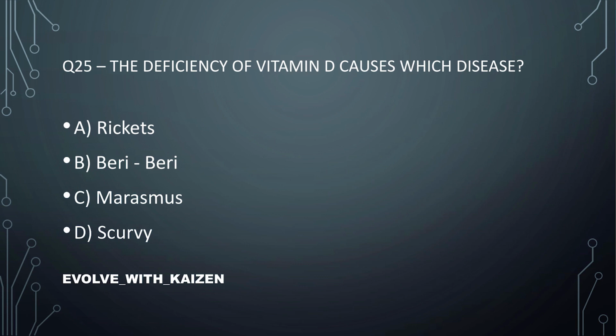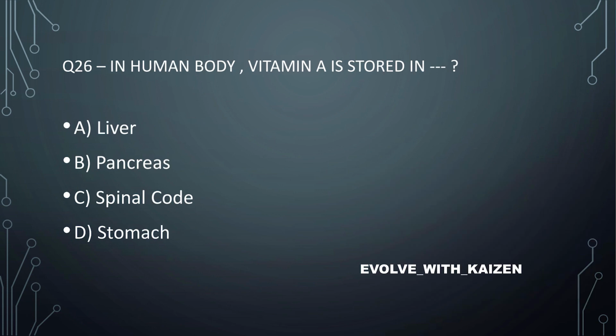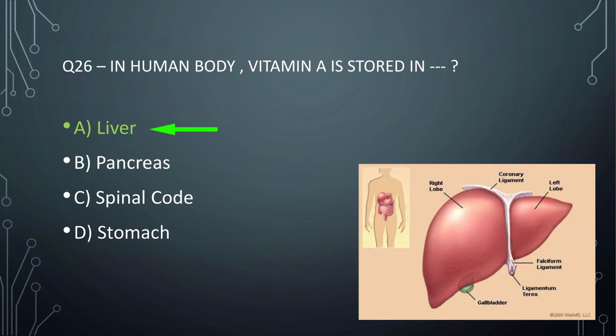Question number 25. The deficiency of vitamin D causes which disease? Option number A is the correct answer, rickets. Question number 26. In human body, vitamin A is stored in? Option number A is the correct answer, liver.